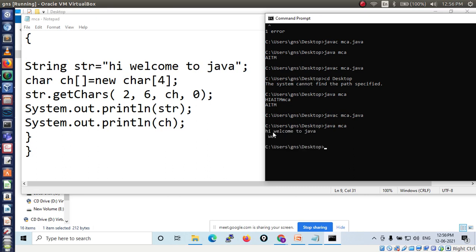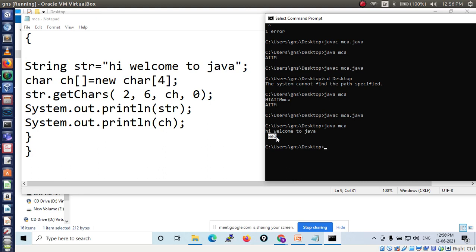See here, our main string is hi, welcome to Java, right? Now from these index numbers, 2, 6, ch, 0, you forget about ch and 0, we just concentrate on 2 and 6. From 2 and 6 we are getting the value WEL, that's it.